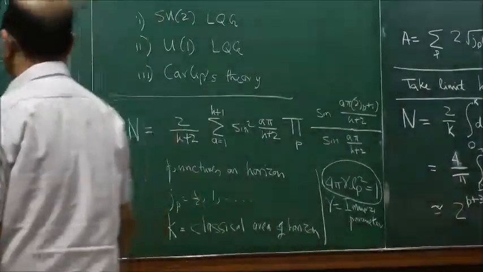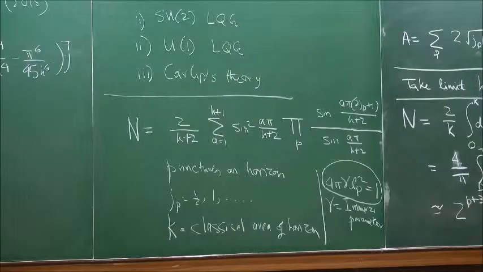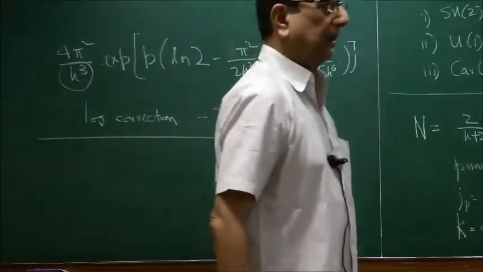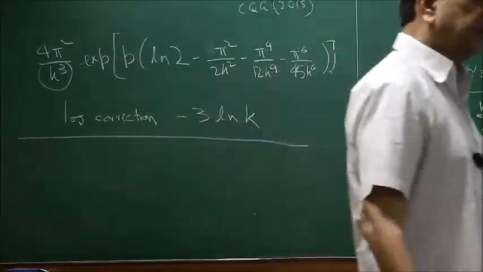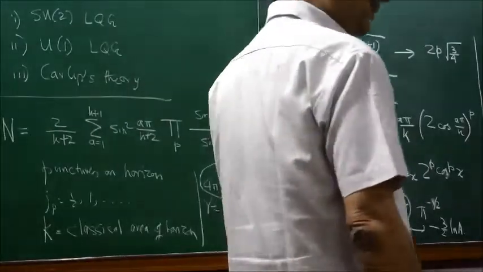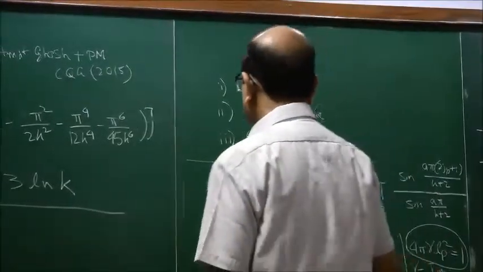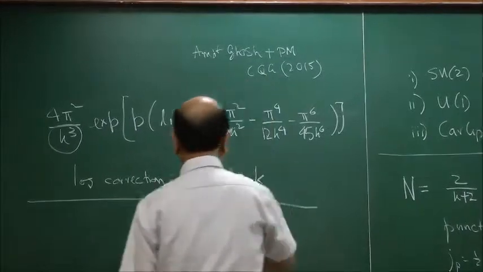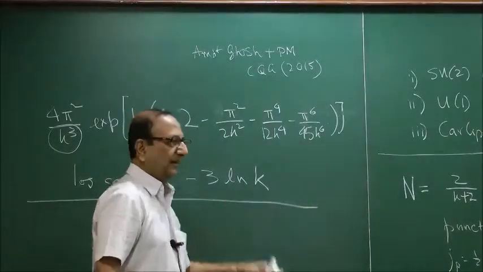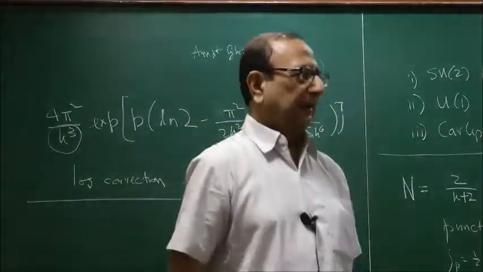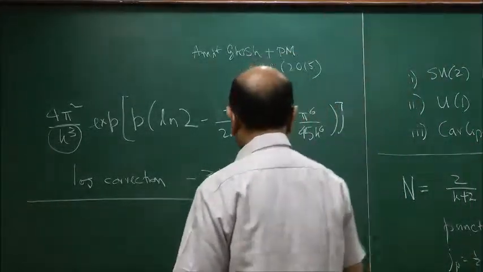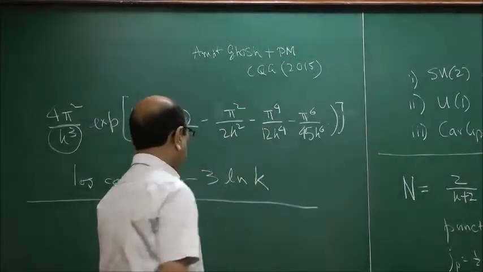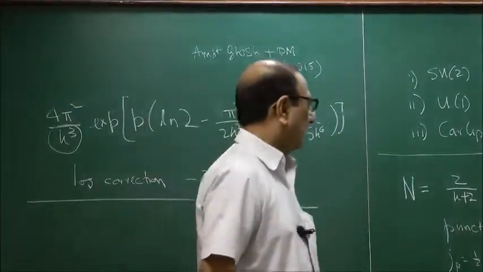Okay, so this is the SU2 result. So it's not minus 3 by 2, it's only minus 3. But the more important thing is that it's not A, it's k, which is a completely different thing. k is the classical area of the horizon. Even the argument is changing. The argument is not A, but k. Had it been P, minus 3 log P, it would be something different. But it's not minus 3 log P, it's minus 3 log k.